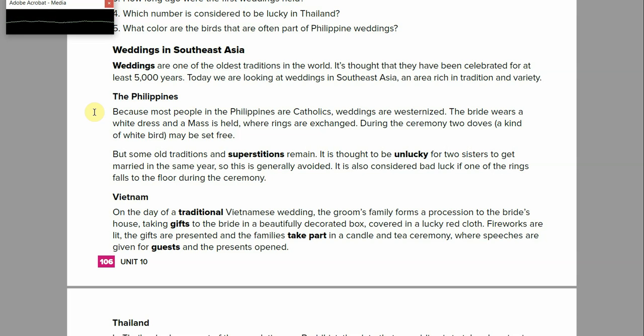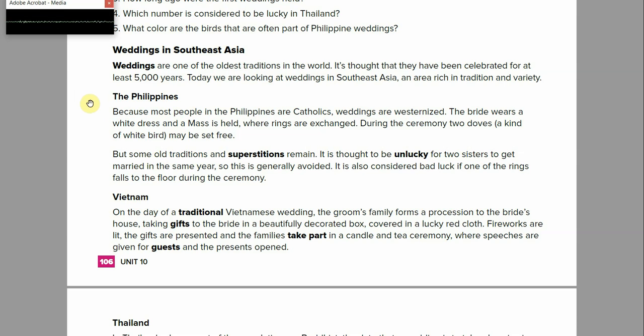Weddings in Southeast Asia. Weddings are one of the oldest traditions in the world. It's thought that they have been celebrated for at least 5,000 years. Today, we are looking at weddings in Southeast Asia, an area rich in tradition and variety. The Philippines. Because most people in the Philippines are Catholics, weddings are westernized. The bride wears a white dress and a mass is held where rings are exchanged. During the ceremony, 2 doves, a kind of white bird, may be set free.